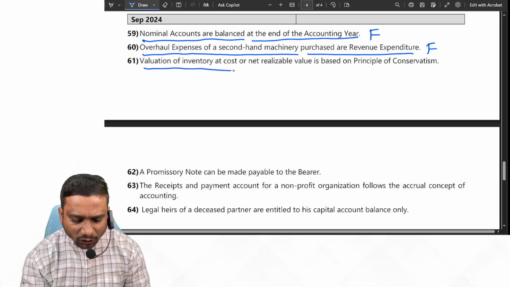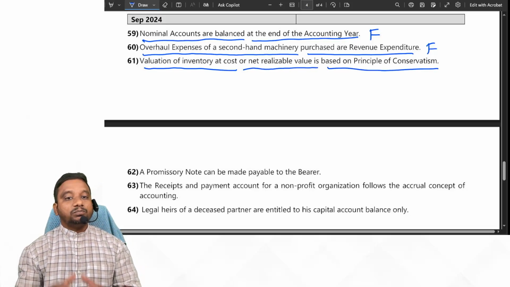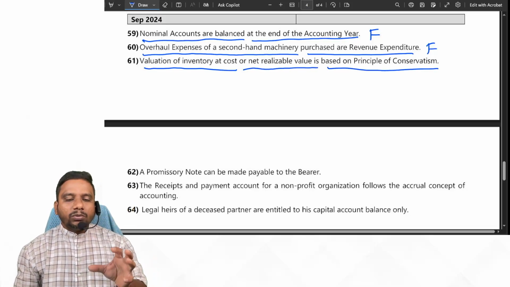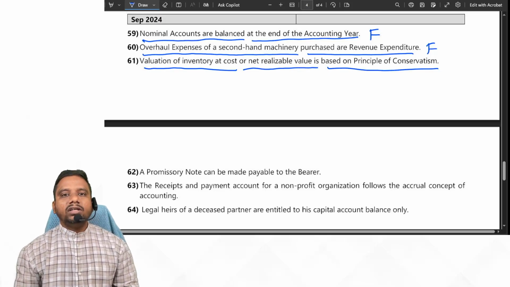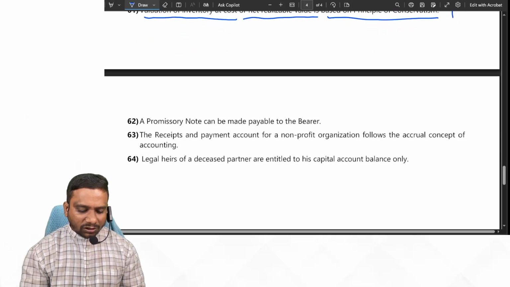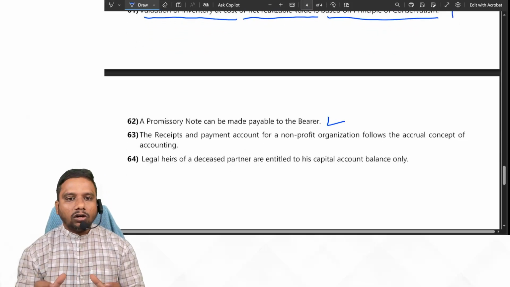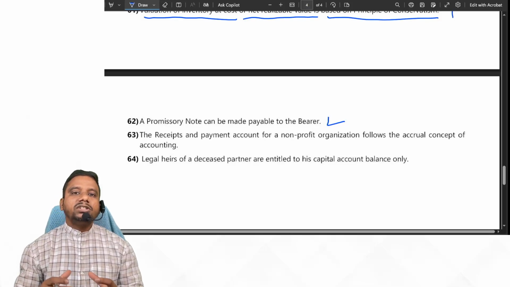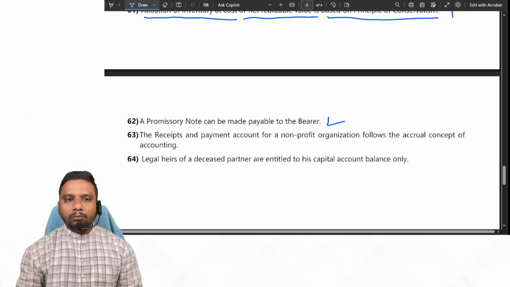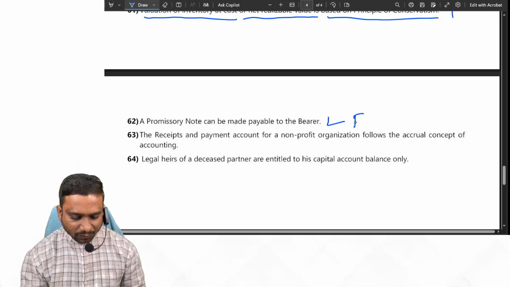Next one. Valuation of inventory at cost or net realizable value is based on the principle of conservatism. Yes. So based on the principle of conservatism, we value the inventory at cost or NRV, whichever is less. So the given statement is true. Next one. A promissory note can be made payable to the bearer. No, it is not true. It is false, because a promissory note cannot be payable to the bearer. It is not a bearer instrument. Okay. So the given statement is false.